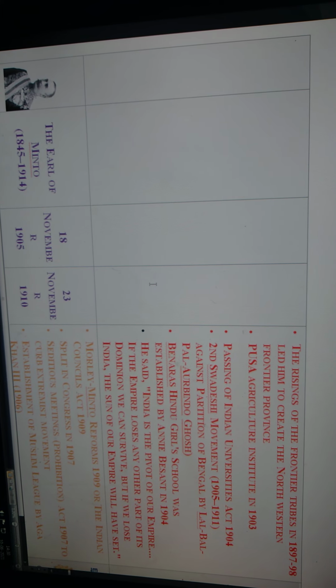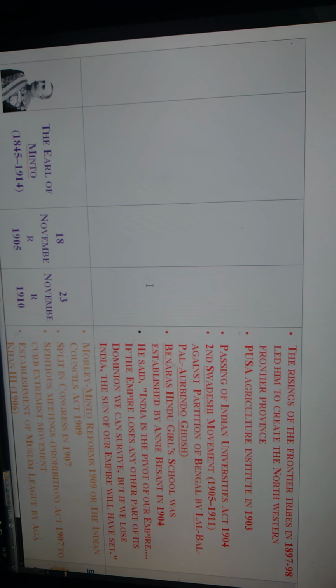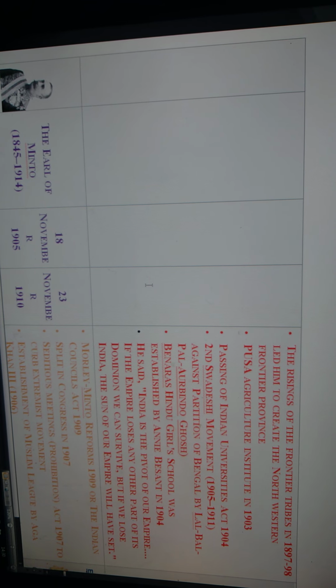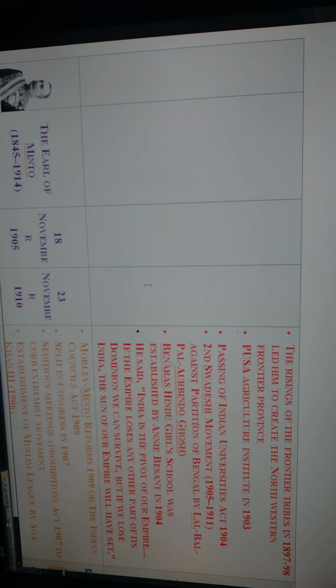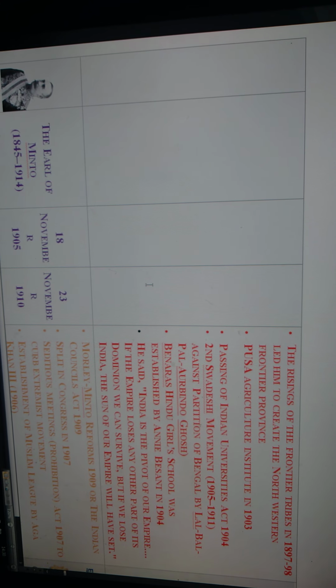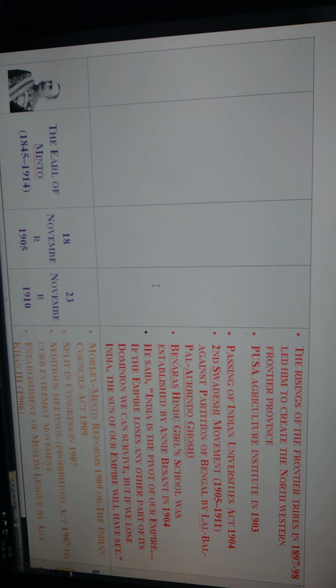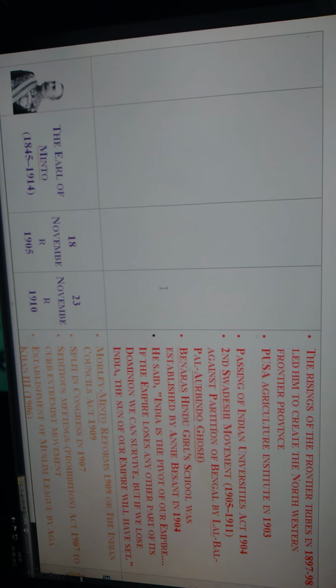About India, Lord Curzon said, India is the pivot of our empire. If the empire loses any other part of its dominion, we can survive. But if we lose India, the sun of our empire will have set. So you understood this. Lord Curzon told that India is the major income to England.